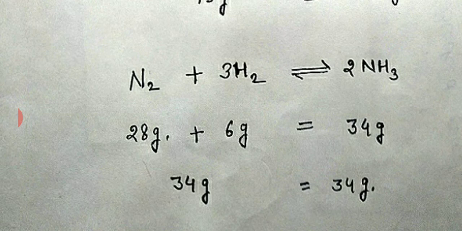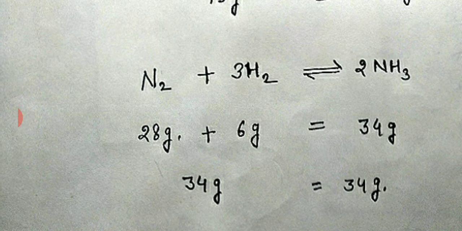And the total mass of product, we can calculate the mass of ammonia NH3 also. The mass of nitrogen is 14. The mass of hydrogen atom is 1. We have 3 atoms of hydrogen, so 1 into 3, 3 gram, plus 14 gram, which is the gram atomic mass of nitrogen atom. 14 plus 3 gram is 17 gram, and we have 2 molecules of NH3.